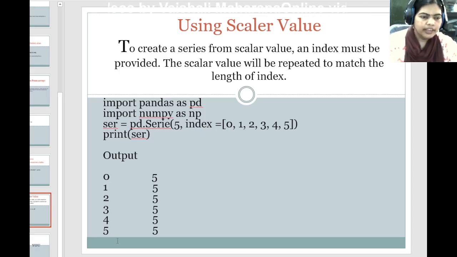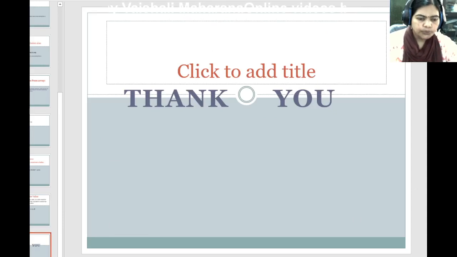So in this way we have understood how we can create our series using array, using list, using dictionary and using scalar value. Thank you very much.